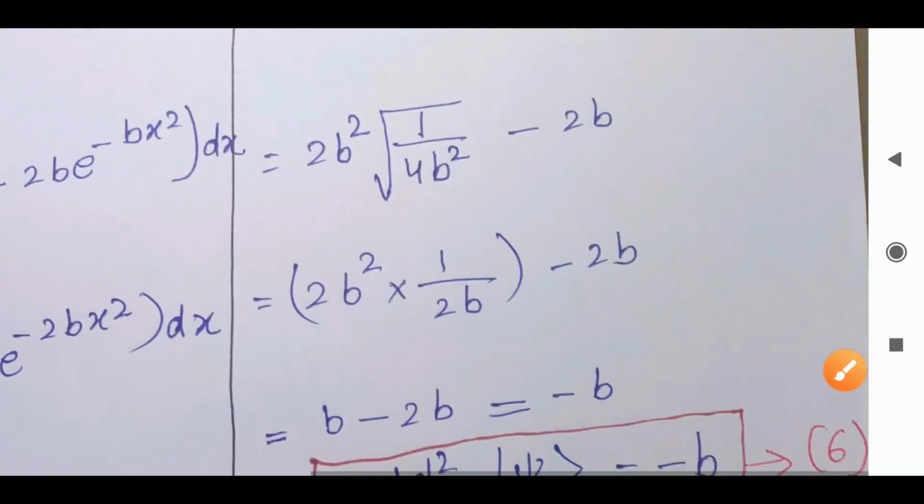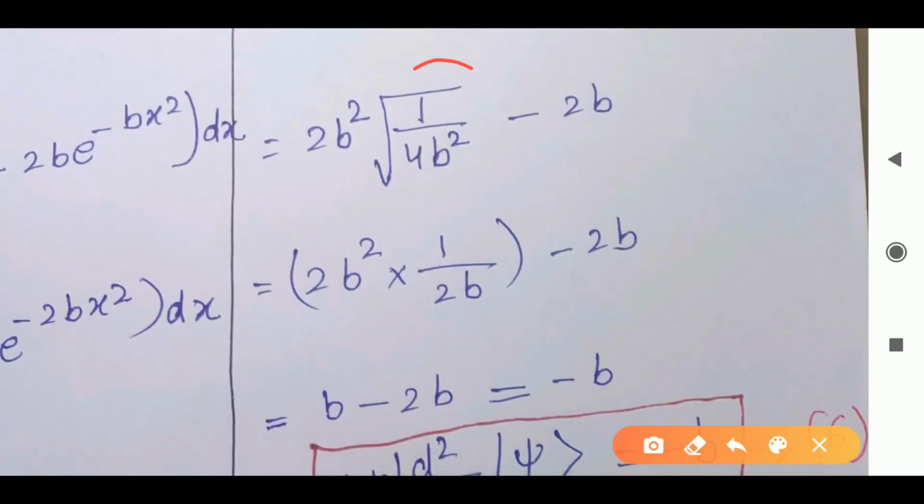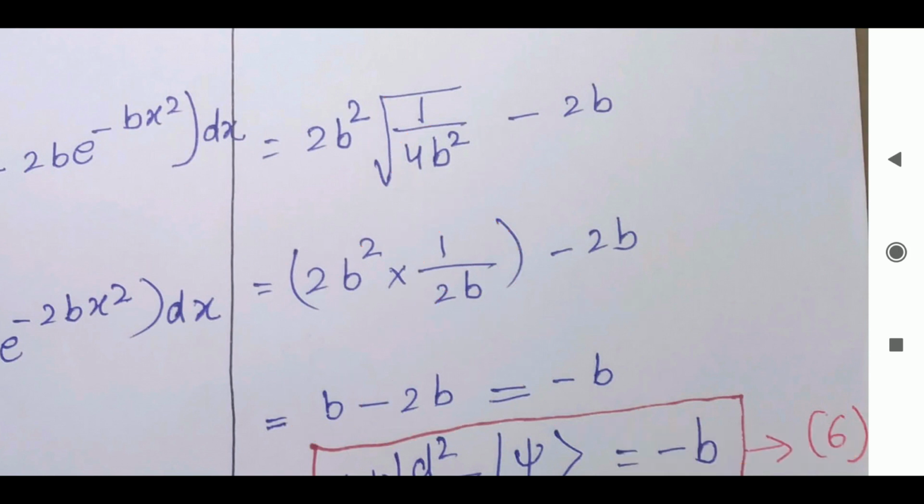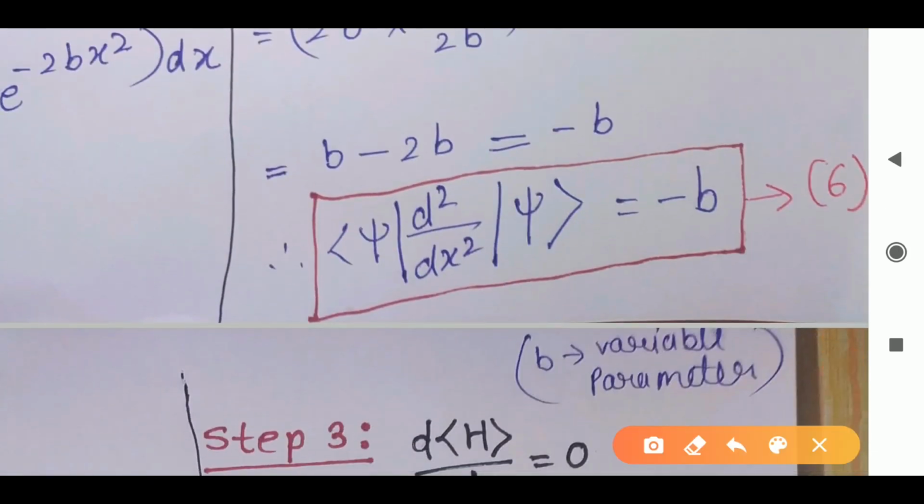Now if we solve this, taking the first term, from the root, outside the root, what will I get? 1 divided by 2b. If we multiply, you can see here the 1b can be cancelled, so we get b to 1, and the 2 cancels, so we get only b. Here we have minus 2b, so when we subtract this, we get minus b. So the answer of this first term is minus b.